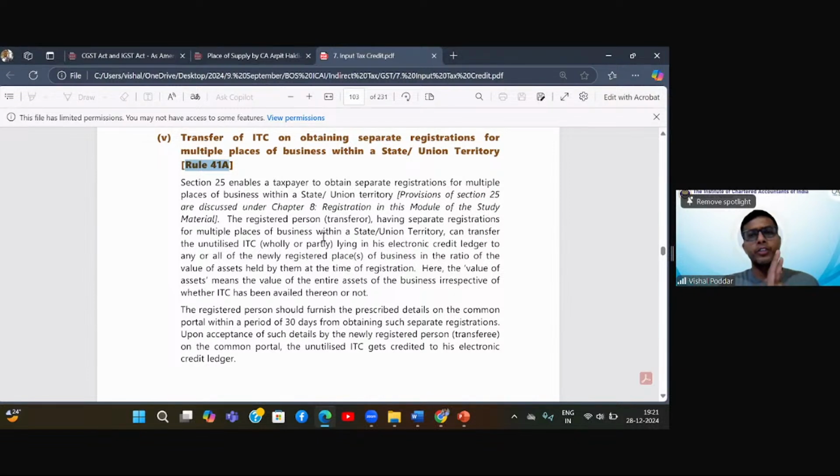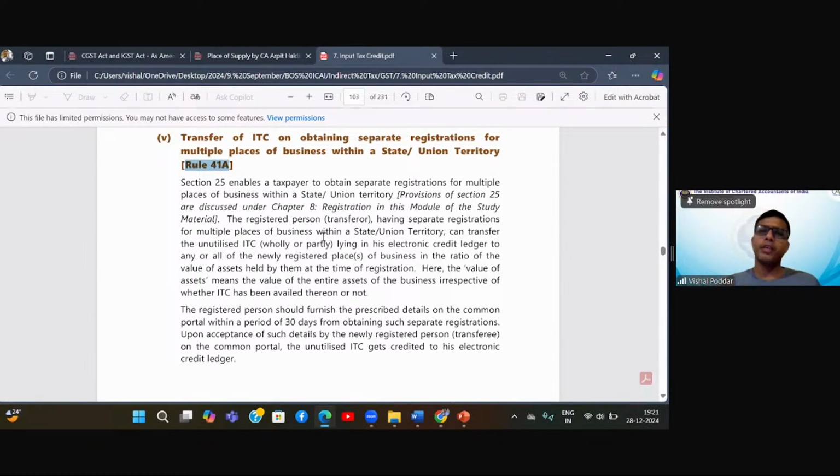And then I took separate registration, second one for Delhi, third one for Tamil Nadu, fourth one for Kolkata, fifth one for Gujarat. Those anyways, I had to take separate, I had taken separate. Then came an amendment in the GST law, which allowed me to take separate registrations even for the same businesses within the state. So before this amendment, if I had same business within the state, even though at multiple places, I was compulsorily required to take a single registration. Yes, within the state, I was allowed to take multiple registration, but that came with a condition that these should be different business verticals. In simple words, different businesses.